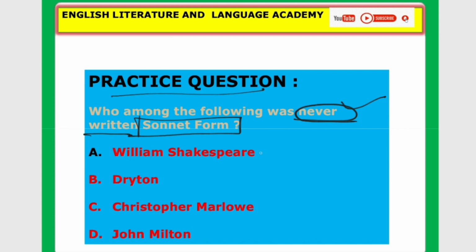Option A, William Shakespeare, option B, Dryden. Don't get confused with Dryden. Here the word is Dryden. Third one is Christopher Marlowe, and fourth one is John Donne. So the answer is, you should answer in the comment section. Okay.